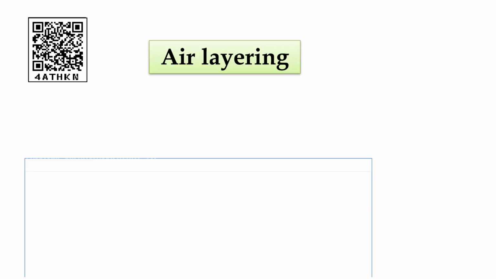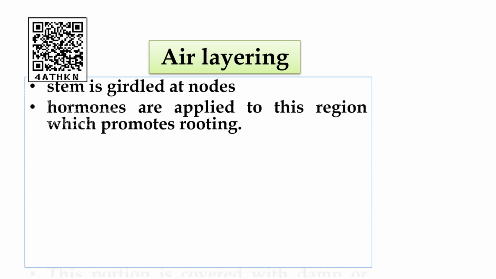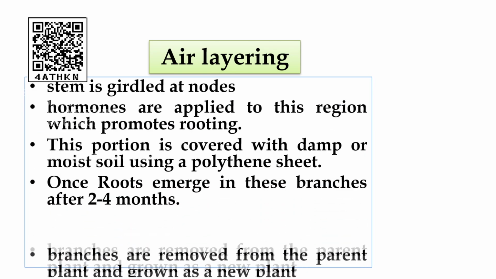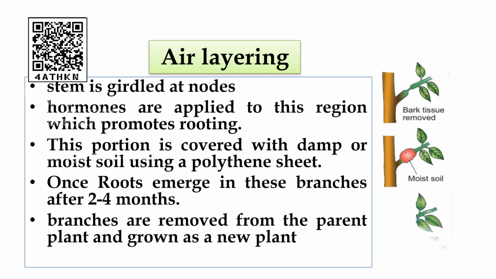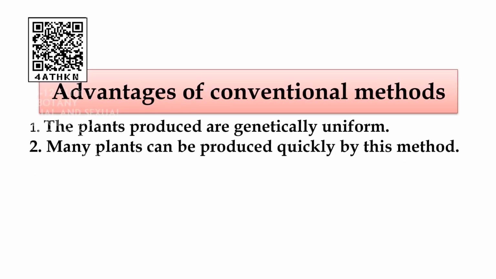Air layering is where the stem is girdled at nodes. Hormones which promote rooting are applied to this region. This portion is covered with damp or moist soil using a polythene sheet. Once roots emerge in these branches, after 2 to 4 months, the branches are removed from the parent plant and grown as a new plant.